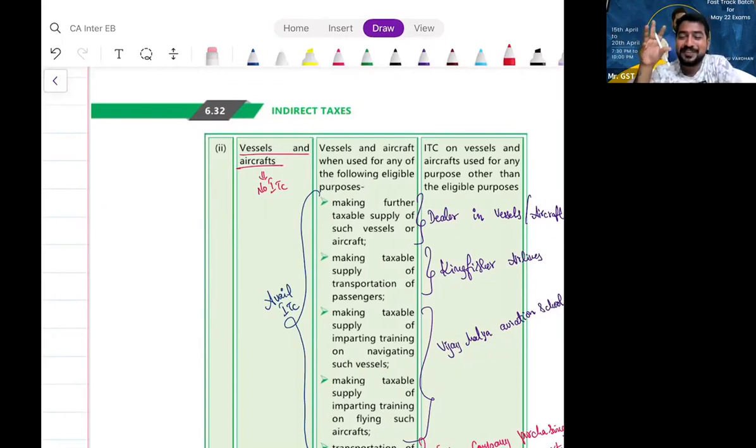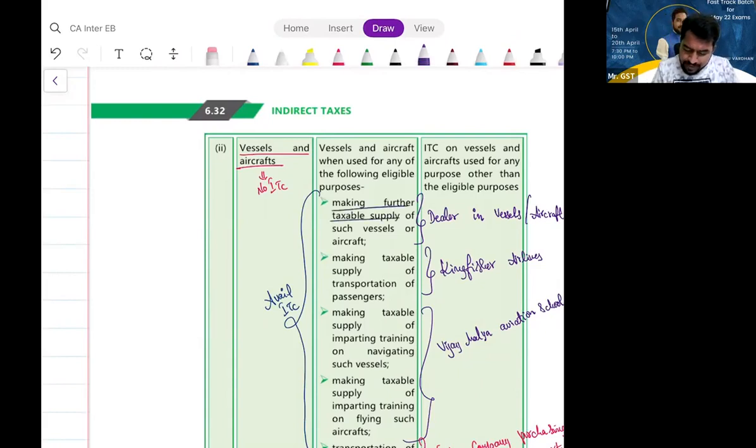Right. So vessels and aircrafts, also same logic. You cannot avail ITC. Even though you are purchasing it for business, even though you are satisfying all the conditions, no ITC. Clear? But again, there are exceptions. What are the exceptions? Same story again.